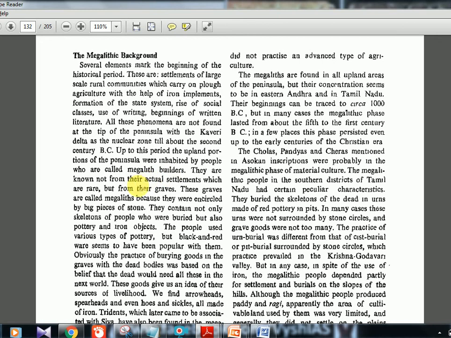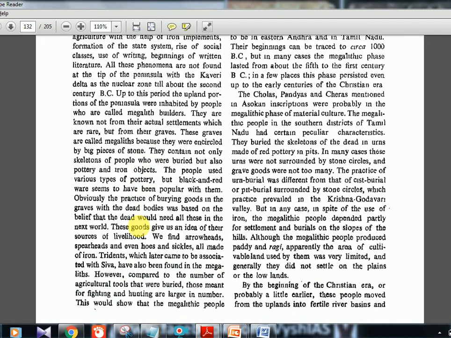They are known not for their actual settlements, but for their graves. The megalithic graves I have already taught you in class 6th NCERT, where the body will be in the center, and then circular big stones will be around it, and that is how megalith graves are very important in the art and architecture of that time. These graves are called megaliths because they are encircled with big pieces of stones. They contain not only skeletons of people who were buried, but also pottery and iron objects. The people used to leave various kinds of pottery and black and red ware, popular at that time.